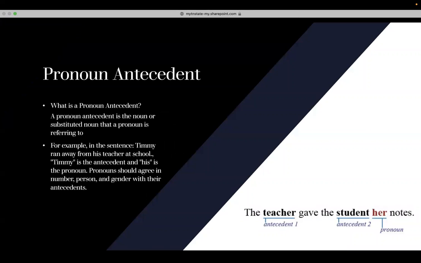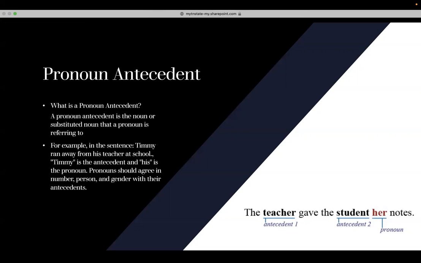Next, we are going to cover pronoun antecedent. What is a pronoun antecedent? A pronoun antecedent is the noun or substituted noun that a pronoun is referring to. For example, in the sentence, "Timmy ran away from his teacher at school." Timmy is the antecedent, and his is referring to the pronoun. The pronoun should agree in numbers, persons, and gender with the antecedent.